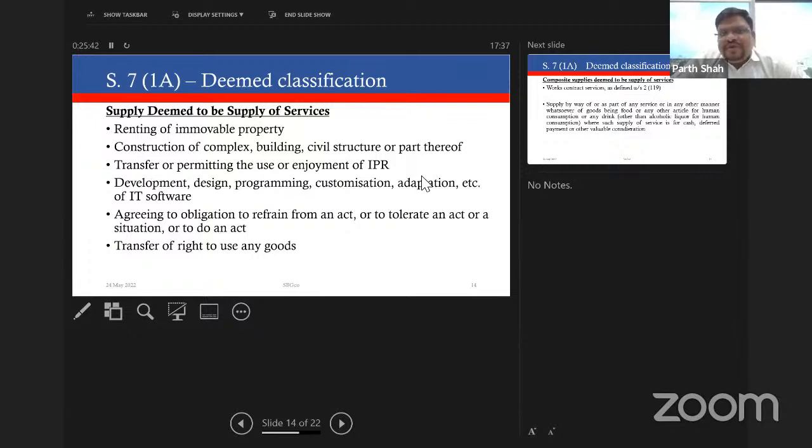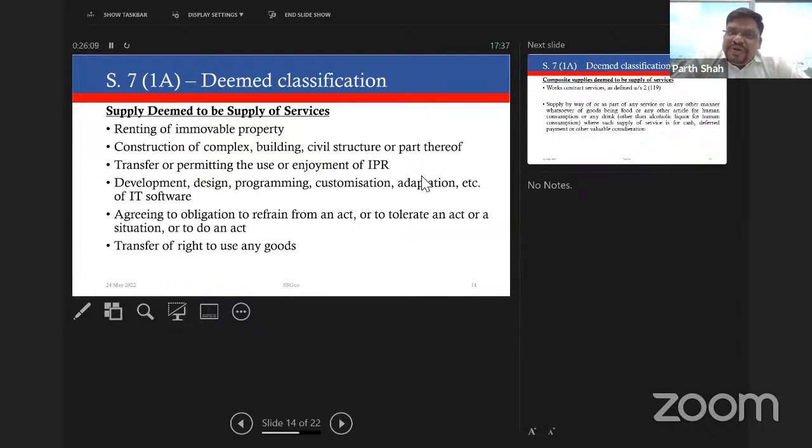Why was there a need to do that? Because you will observe that under service tax, there was litigation as to whether the government has the power to levy tax on renting services or not. To circumvent that, they have tried to say that it is deemed to be supply of service. Same way, construction service. We all know there has been a lot of litigation whether the service of builders can be liable to service tax or not. To avoid that litigation, again, they have brought a deeming fiction under the law.